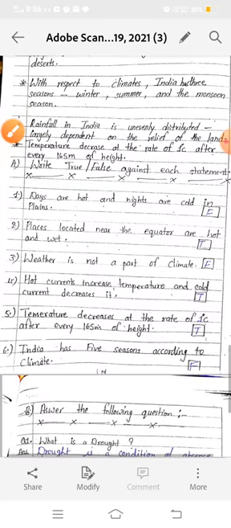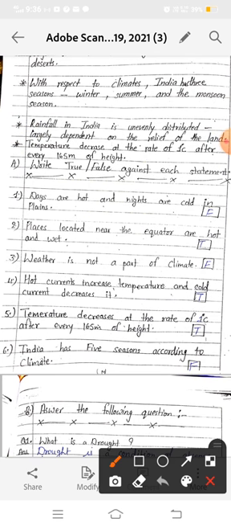See the exercise, write true or false against each statement. Days are hot and nights are cold in plains. No, this is false. This is desert. So this statement is false. Now second: places located near the equator are hot and wet. Yes, true. Weather is not a part of climate. No, this is false, because weather is a part of climate. Now hot current increases temperature and cold current decreases it. Yes, this is also true.